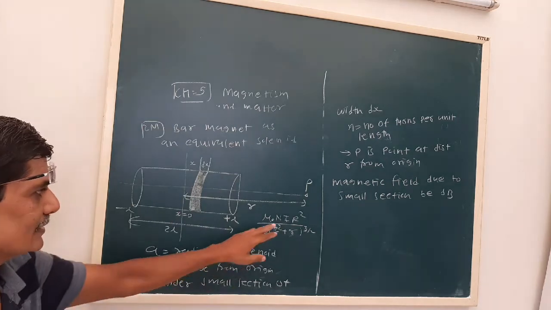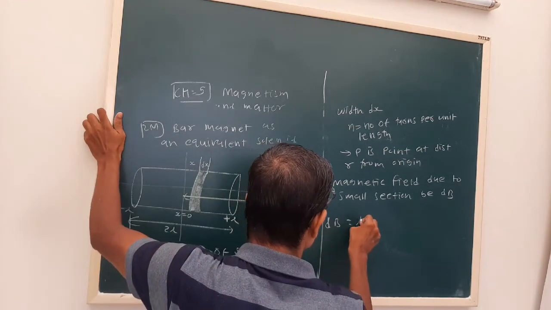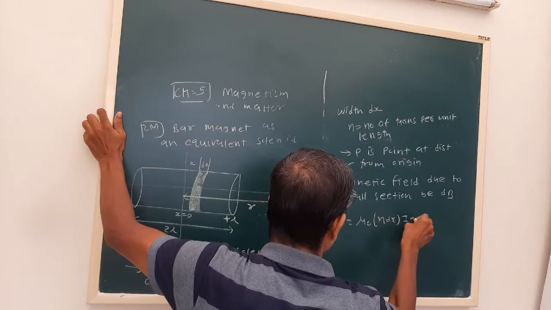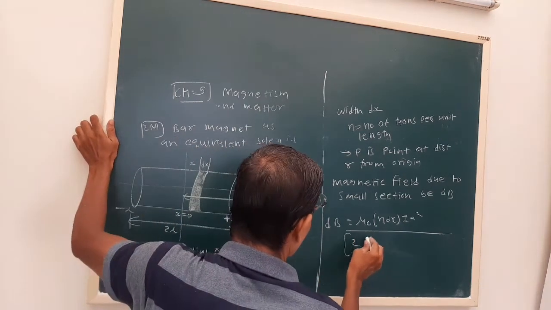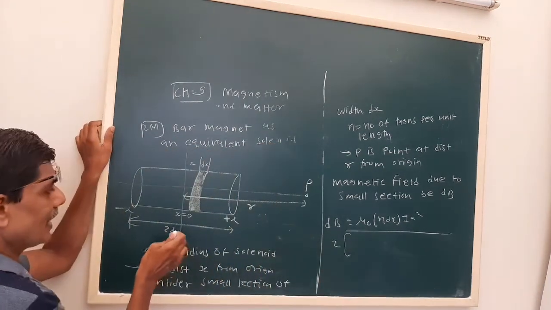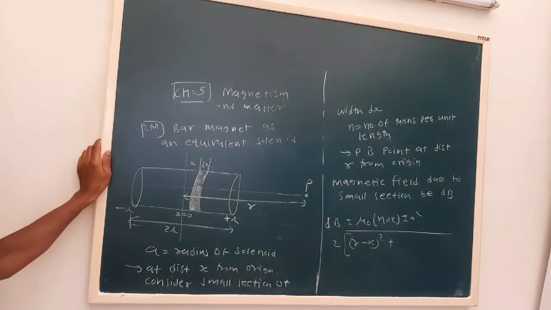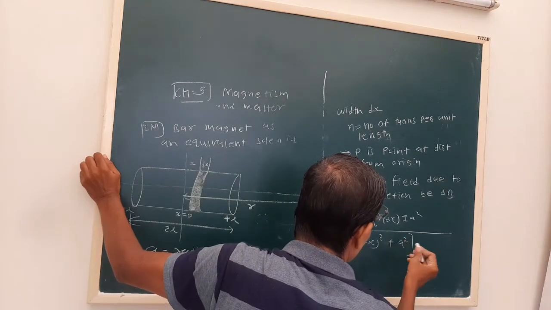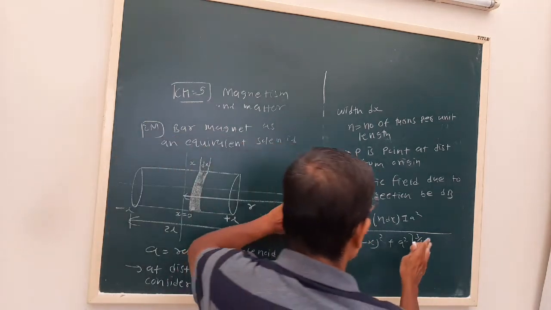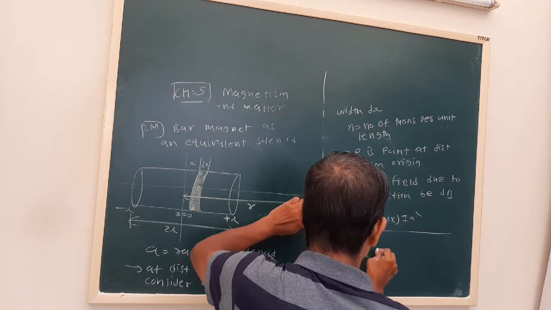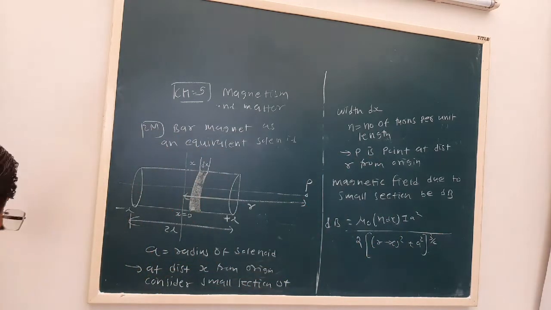Here our radius is a, so we have to substitute in this equation. So that will become dB is mu 0 n dx I a square upon 2 times ((r minus x) whole square plus a square) raised to 3 by 2. Why is this section r minus x? Because of the radius of the ring or the solenoid. So dB we can write as this.